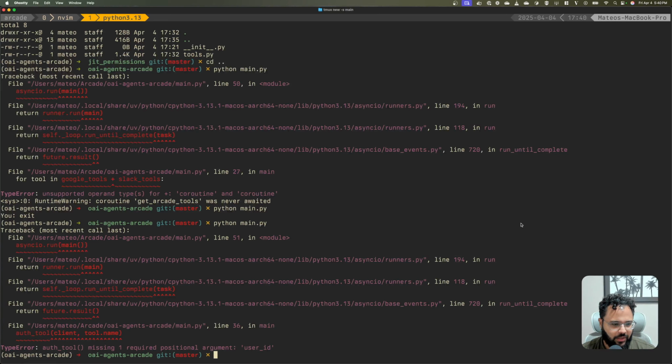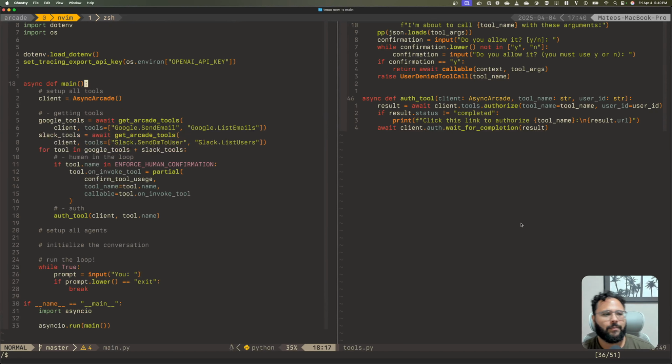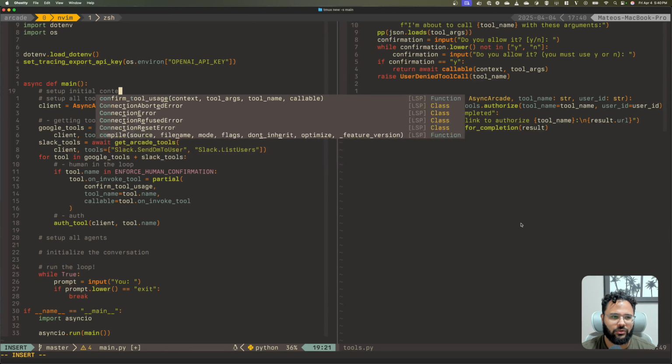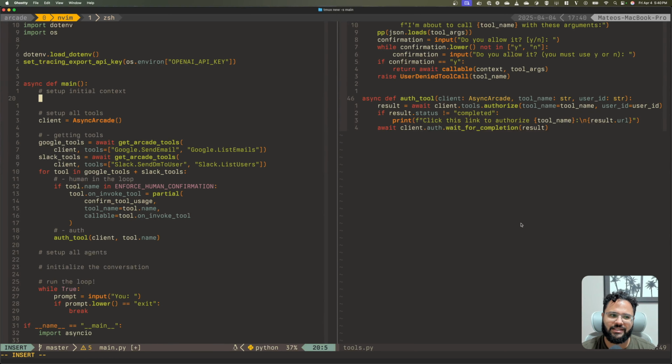What do you say? Required, oh, right. That's the point. I didn't pass the user ID, right? So I guess set up initial context, right? I'll explain how we're using the context later on, but this is essentially the initial version of the run context that we're passing around from agent to agent, right?